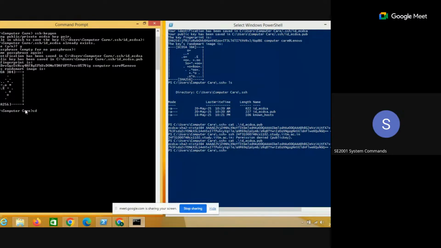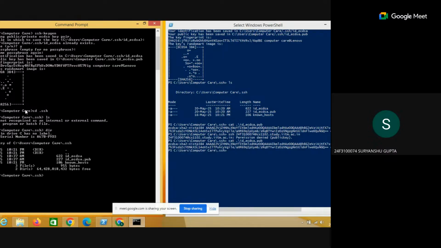Now enter into the CD, SSH. ls, no, dir, DIR. Cat will not work here. Okay, the same file is there now again. Yes, sir.